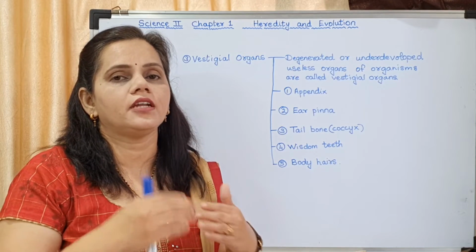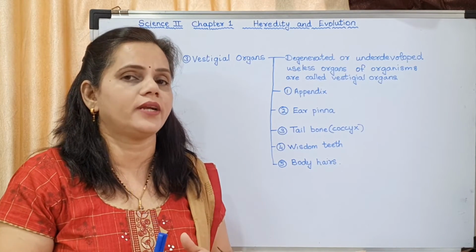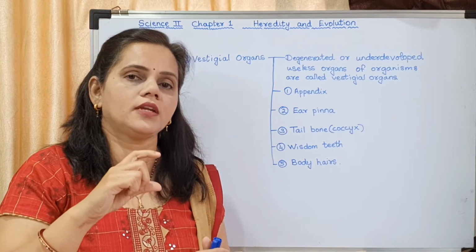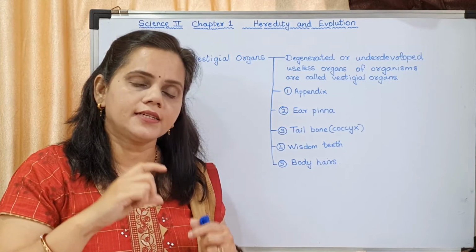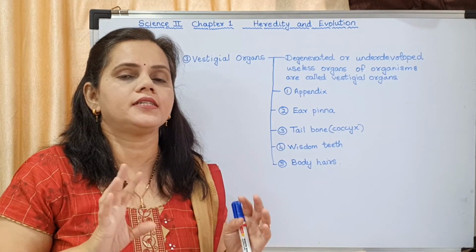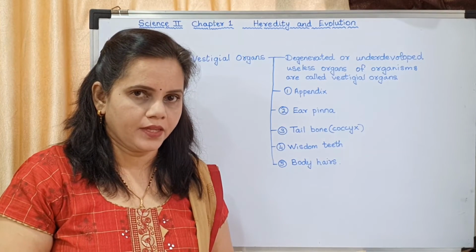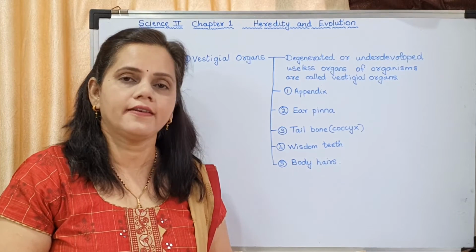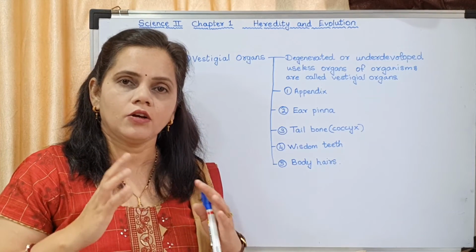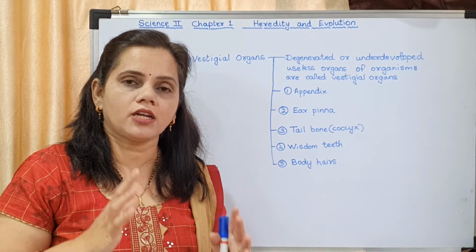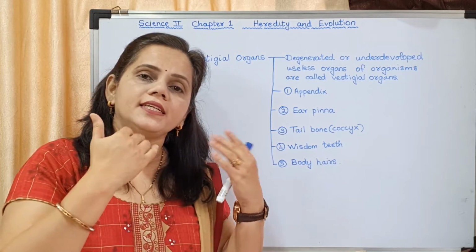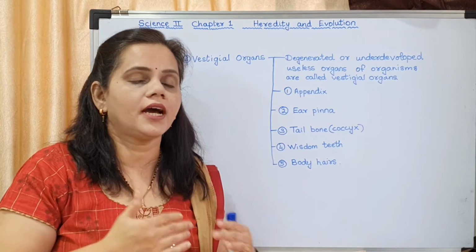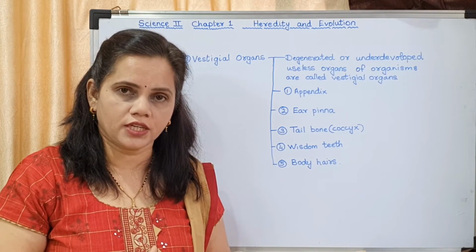So as evolution went by, as years went by, that chamber went on becoming smaller and smaller, and it is there still in our body, but it is of no function. Understood? Such organs which are there in the body are called vestigial organs. These are organs which were present in the body earlier, which were functional at those times, but now are not functional.